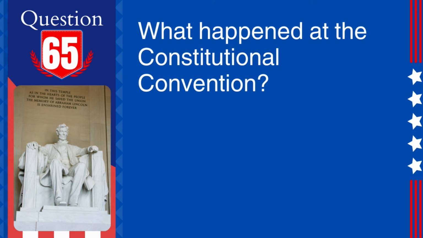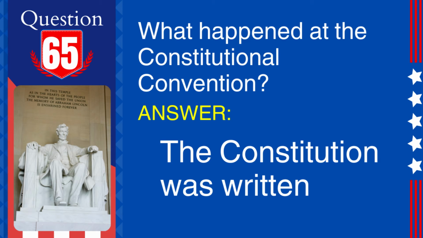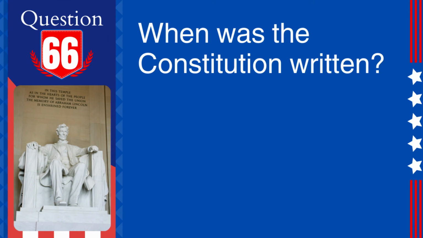65. Question. What happened at the Constitutional Convention? Answer. The Constitution was written. Explanation. The Constitutional Convention, held in 1787 in Philadelphia, resulted in the drafting and subsequent adoption of the U.S. Constitution.